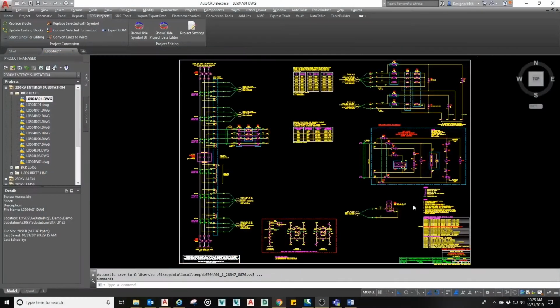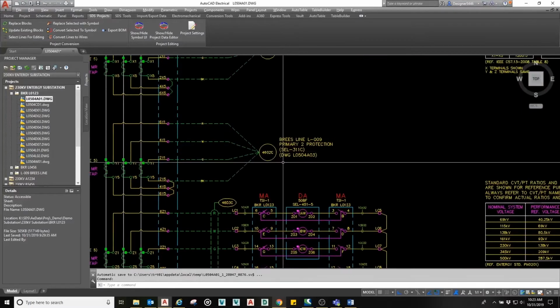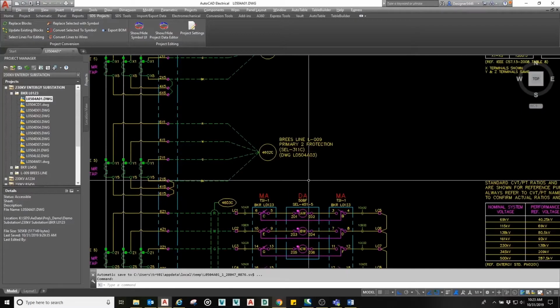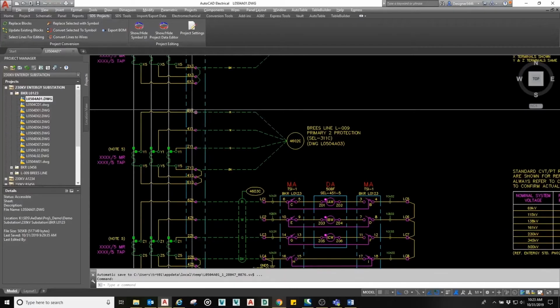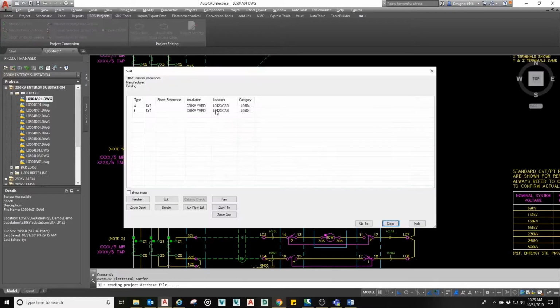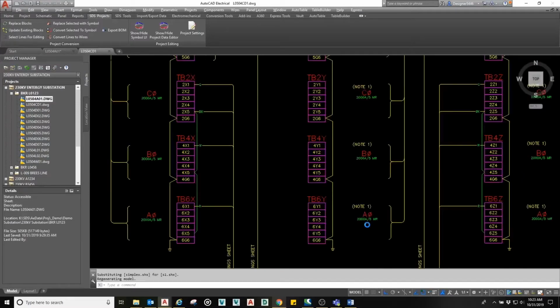Welcome to the SDA AutoCAD Electrical Training Module for wiring diagram cables. In the last video, we drew an AC schematic cable, and in this video I'm going to show you how to draw the wiring diagram cable counterpart. To get to the wiring diagram, we'll locate the terminal for the yard cabinet where our first cable lands, right-click on it, select Surf, and surf to the wiring diagram.